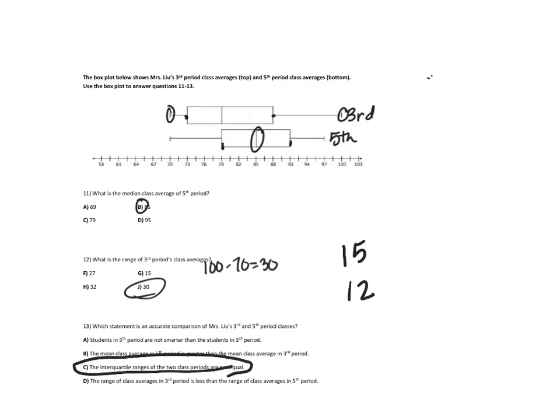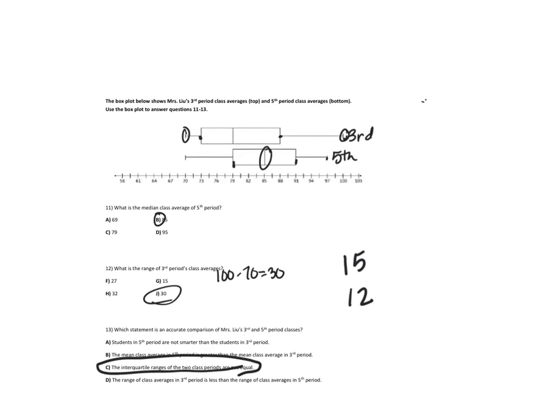But let's check D. The range of class averages in 3rd period is less than the range. Well, the range is 100 to 70, and then this range is 97 to 70. So no, it's not higher. The range of the class average is less. This is not. 3rd period is higher. So C is your answer choice for that.